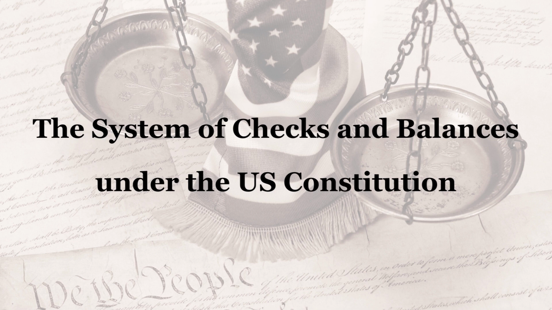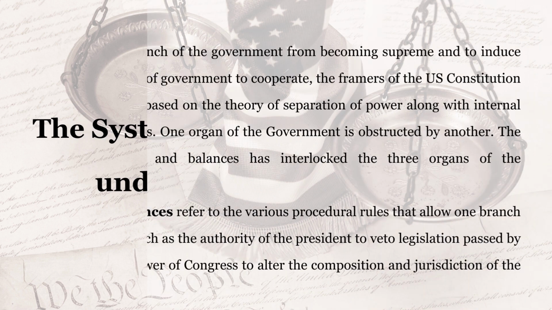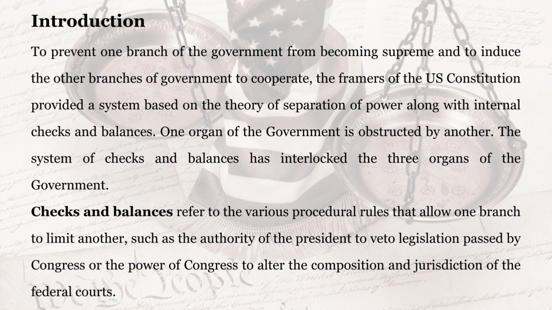The system of checks and balances under the U.S. Constitution. Introduction. To prevent one branch of the government from becoming supreme and to induce the other branches of government to cooperate, the framers of the U.S. Constitution provided a system based on a theory of separation of power along with internal checks and balances.